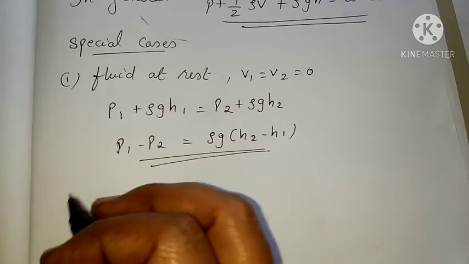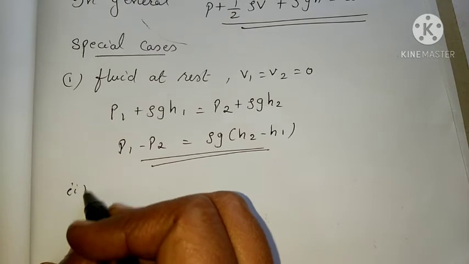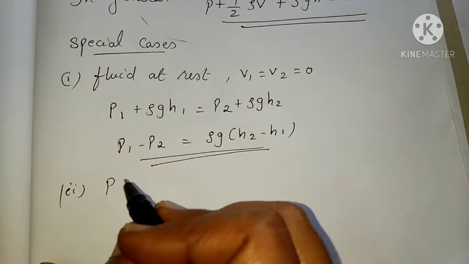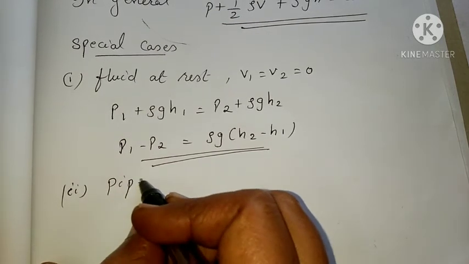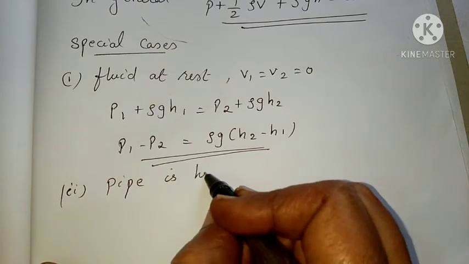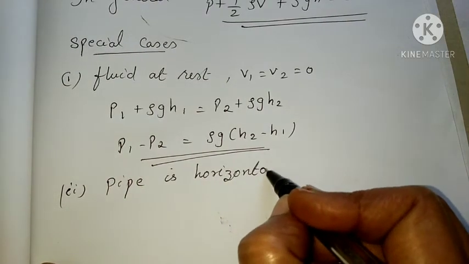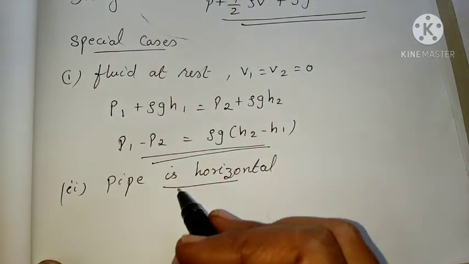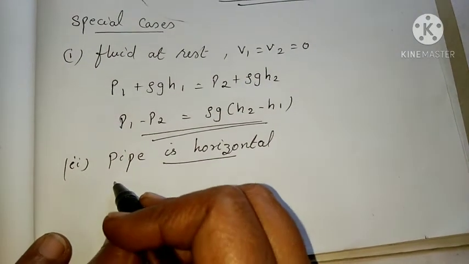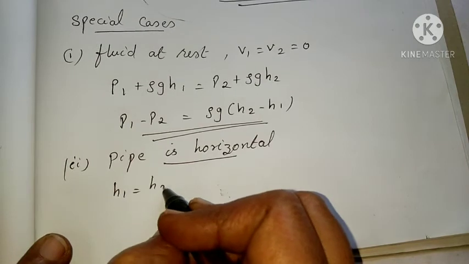Then the second case is when the pipe is placed horizontal. When the pipe is horizontal, what happens to the height? h1 is equal to h2.